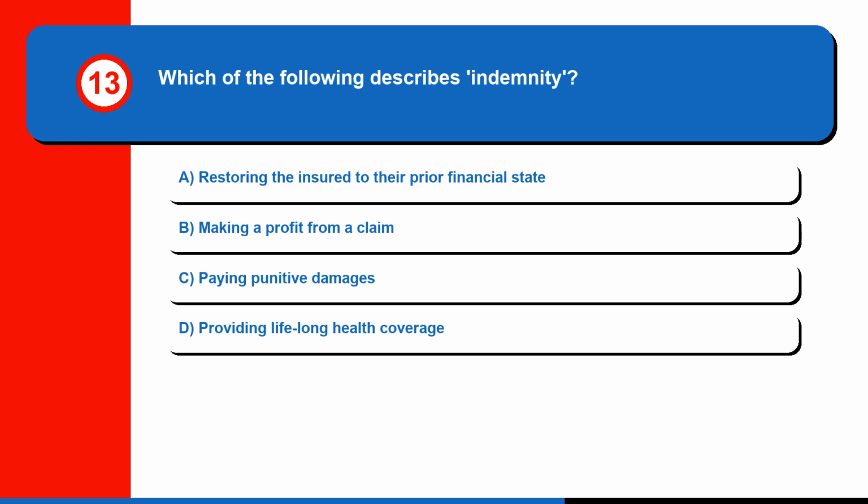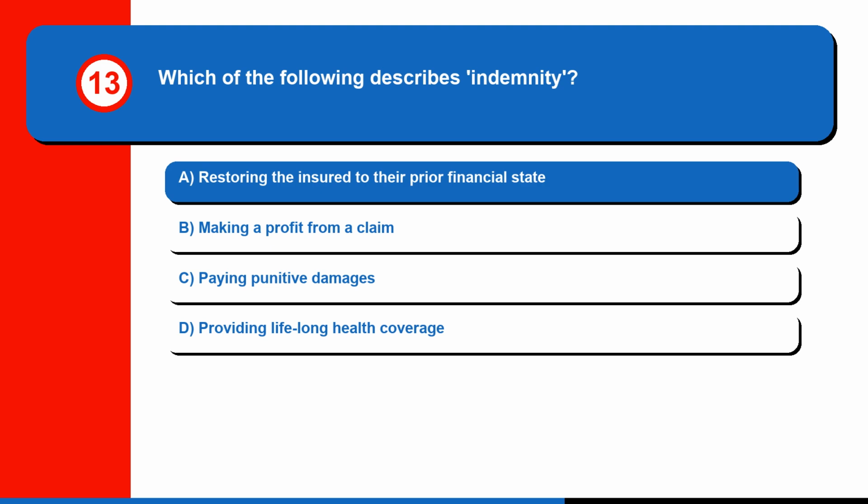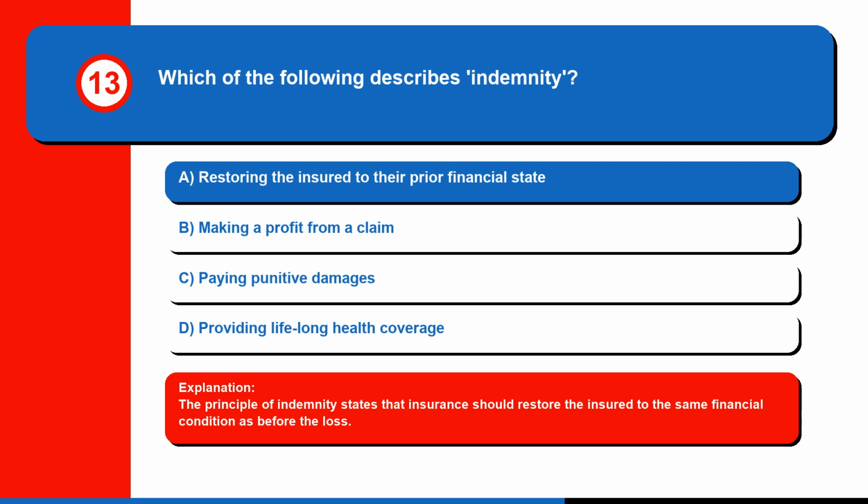Question 13. Which of the following describes indemnity? A. Restoring the insured to their prior financial state. B. Making a profit from a claim. C. Paying punitive damages. Or D. Providing lifelong health coverage. The correct answer is A. Restoring the insured to their prior financial state. The principle of indemnity states that insurance should restore the insured to the same financial condition as before the loss.